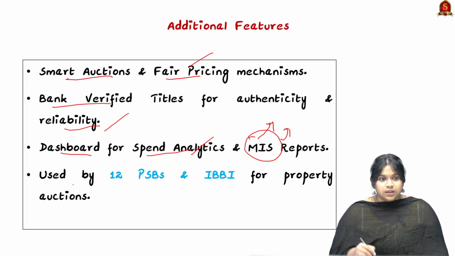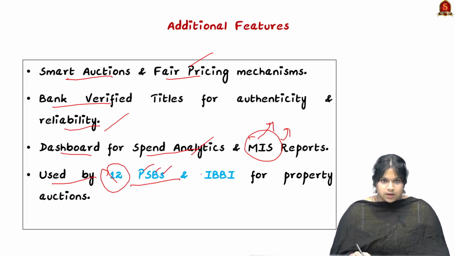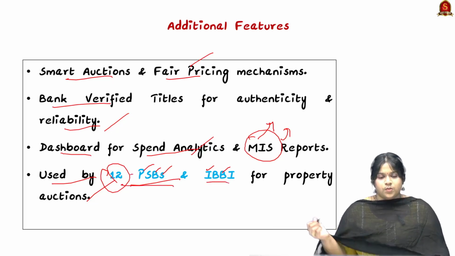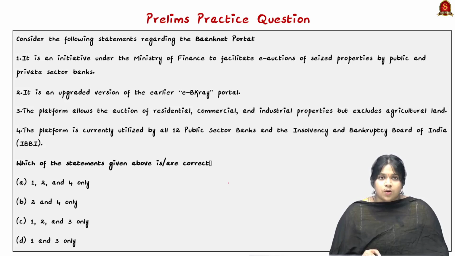This portal is used by all the 12 PSBs in India, that is the public sector banks, as well as by the Insolvency and Bankruptcy Board of India for property auctions. So it stands as one portal for all of these properties present in these two listings. I hope the article is clear. I hope we have understood the basics about the Banknet portal.